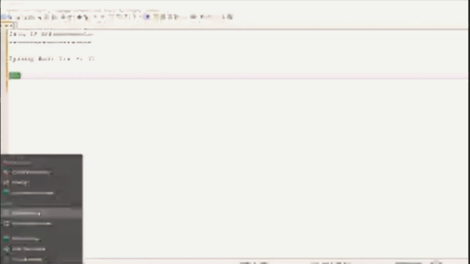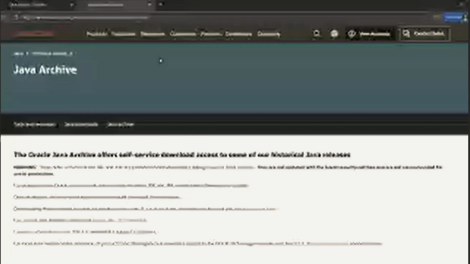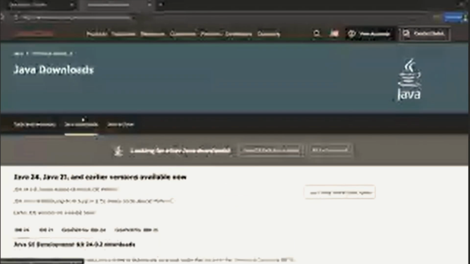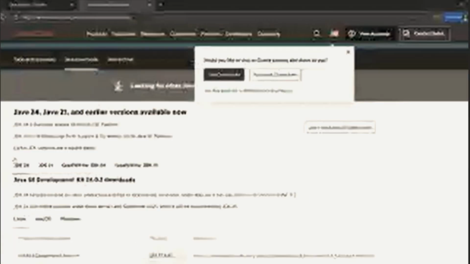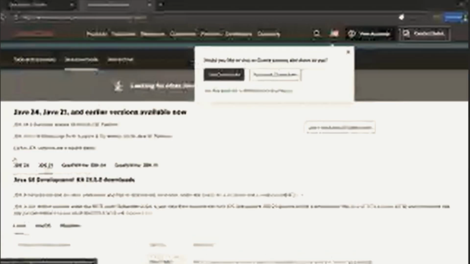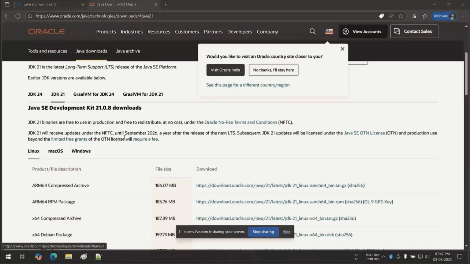If I check the Oracle website, or better to say the Java archive, you see this page, Java download. Here you can see there is only JDK 21 support. It is the current LTS version. So currently the latest LTS version is Java 21.